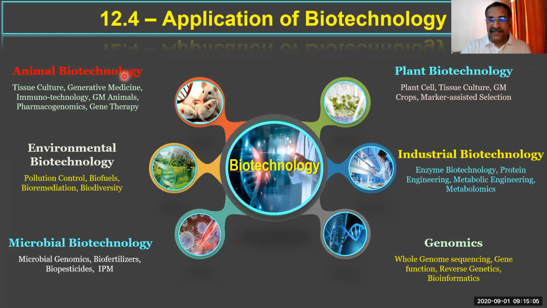Biofertilizers, biopesticides, IPM, that is integrated pest management. Then another area is called environmental biotechnology. Under that, you can study pollution control, biofuel, bioremediation, and biodiversity. And the last one is, again, animal biotechnology. Under that, again, tissue culture related to animal cells, then regenerative medicine, immunotechnology, genetically modified animals, pharmacogenomics, and gene therapy.